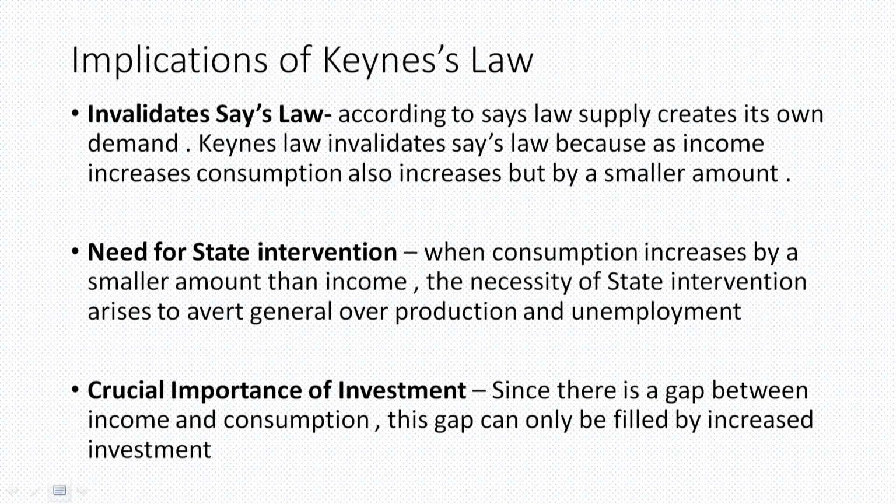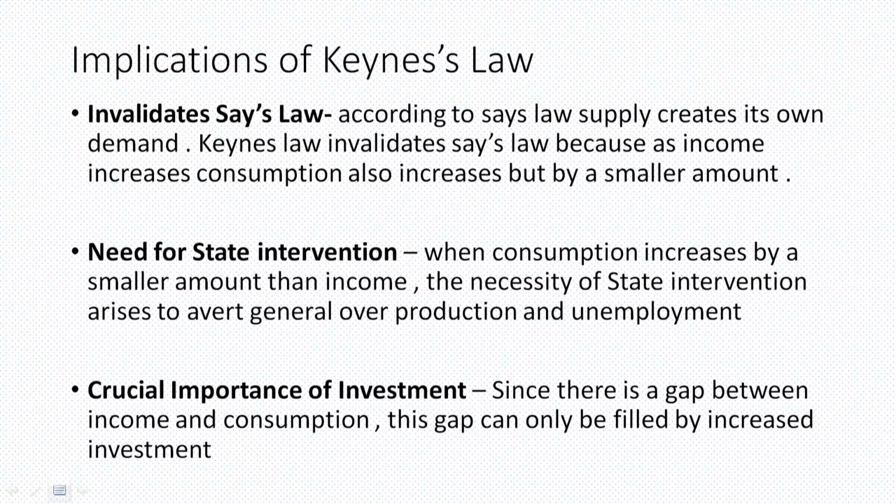The implications of Keynes' law include the invalidation of Say's law. That means all the income is not consumed, so supply would not create its own demand, and a certain amount would be saved. Furthermore, Keynes also emphasized that in certain situations, state intervention is required to bring autonomous consumption into existence.